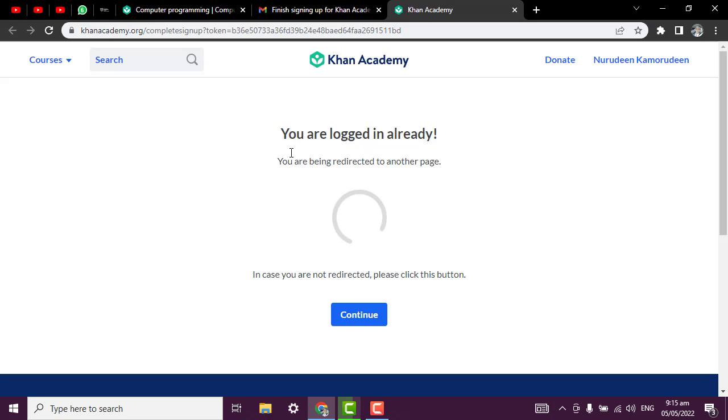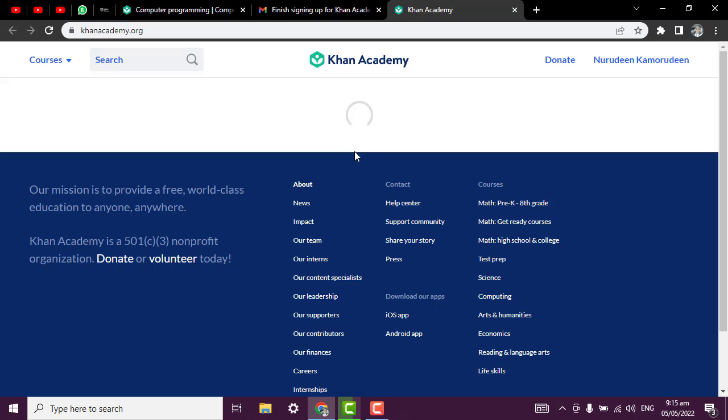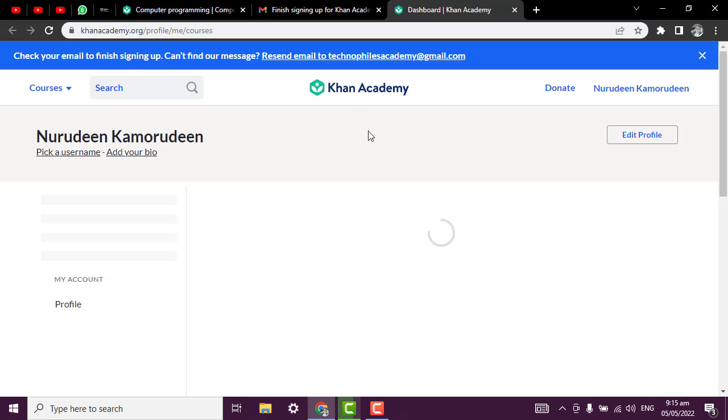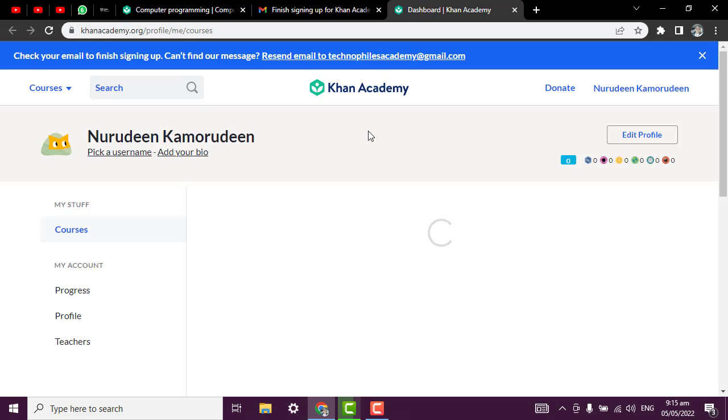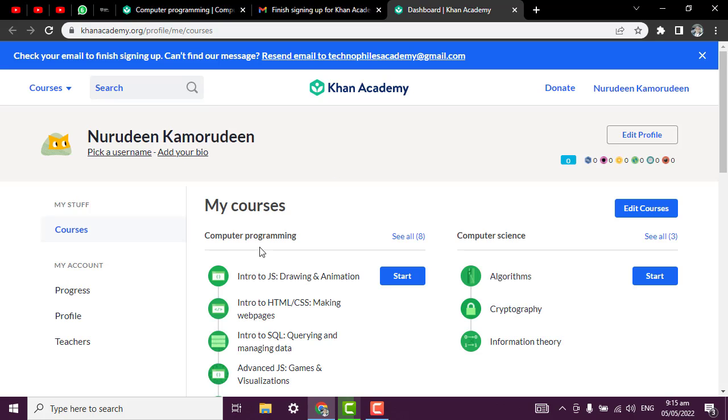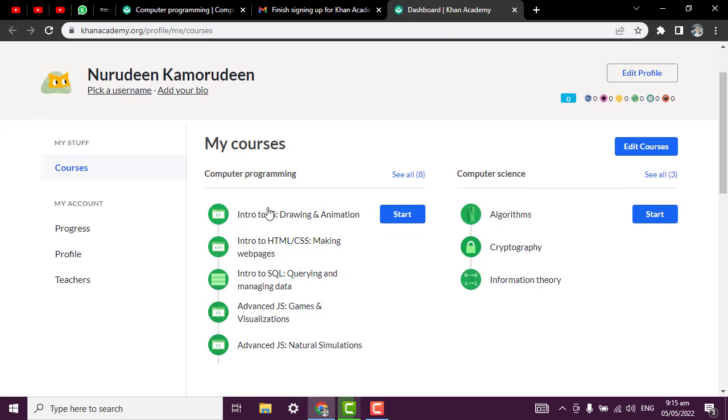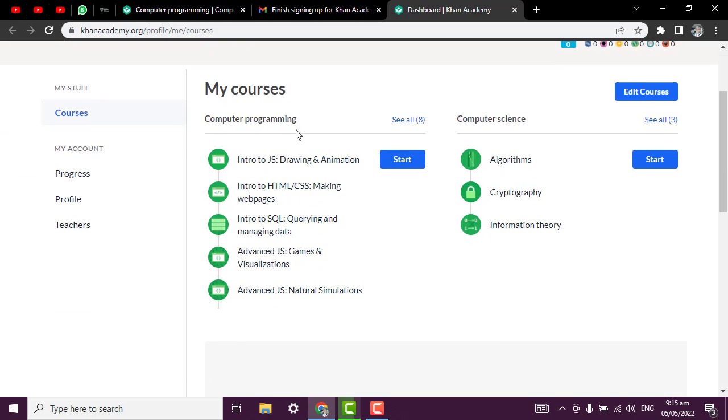You can see you are logged in already, so you are being directed to another page. Just wait for this to load and you are now in your dashboard. Go straight to starting on computer programming. You can see introduction to JavaScript. Click on start to start programming directly, and this is one of the best things you can do for yourself. So click on start.